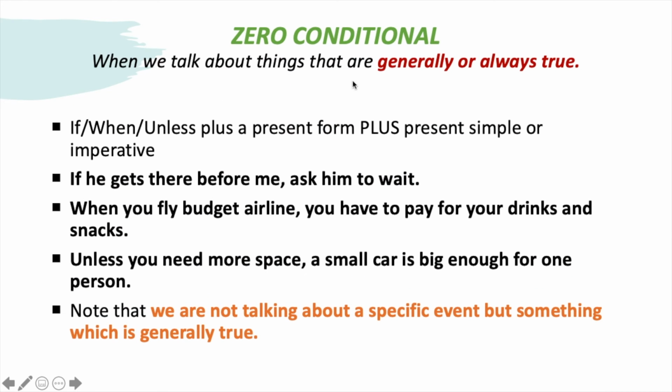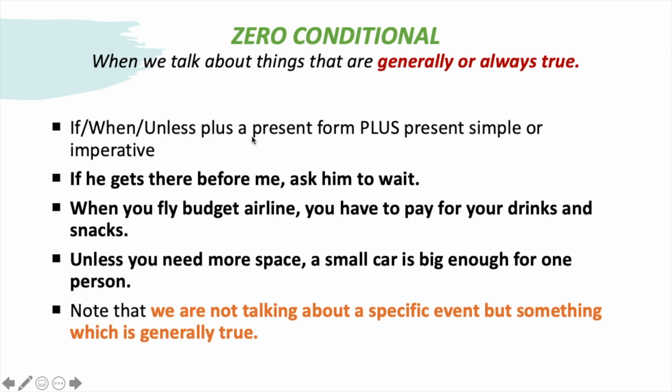Now, the zero conditional. We use it when we talk about things that are generally or always true. For example, if he gets there before me, ask him to wait. What we use in the conditional clause in these types of sentences is if, when, or unless.